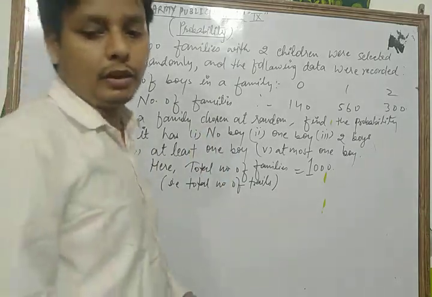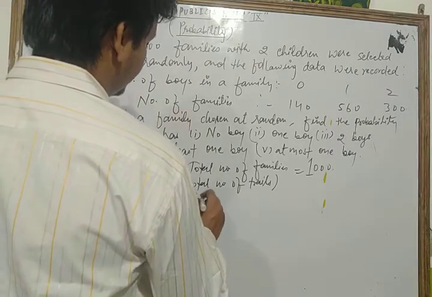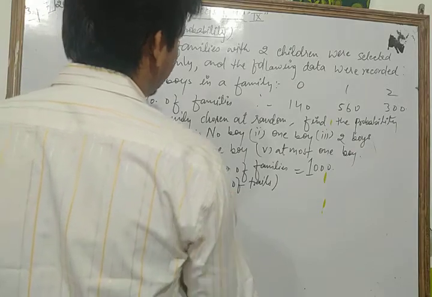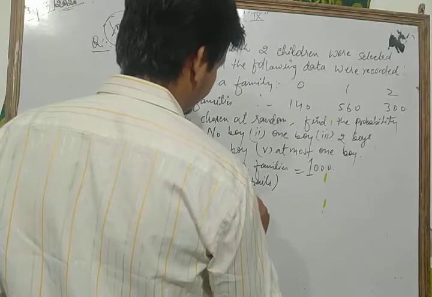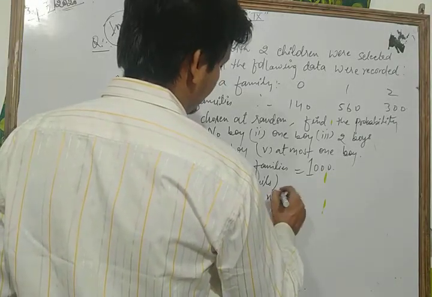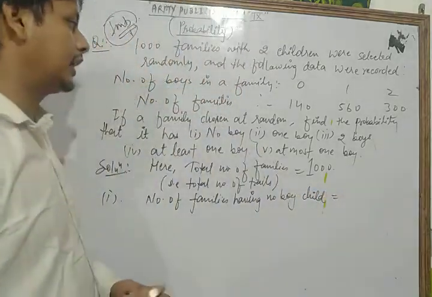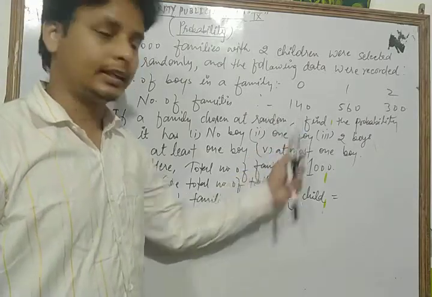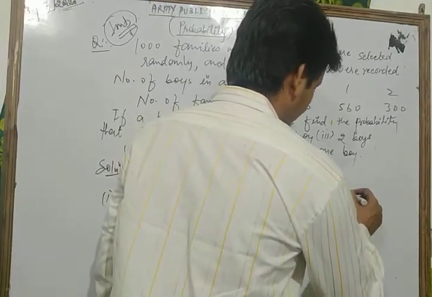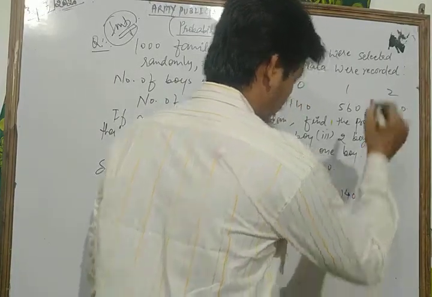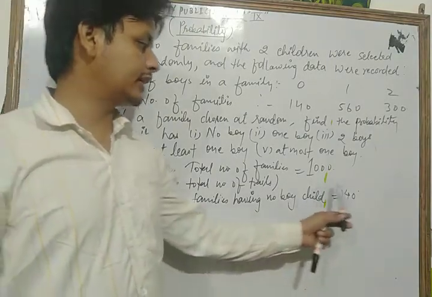So the number of families having no boy child is 140.